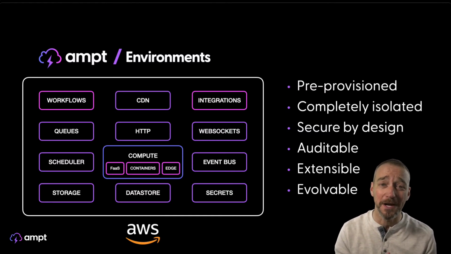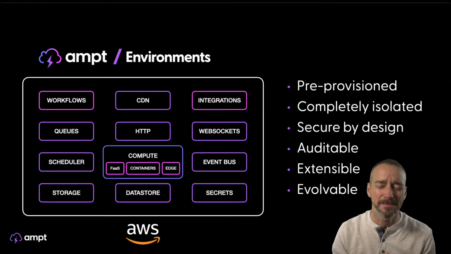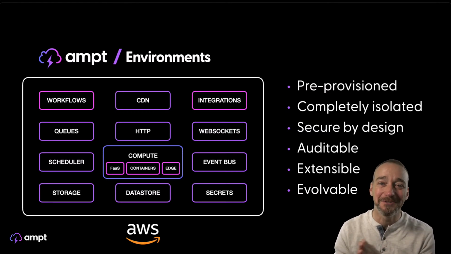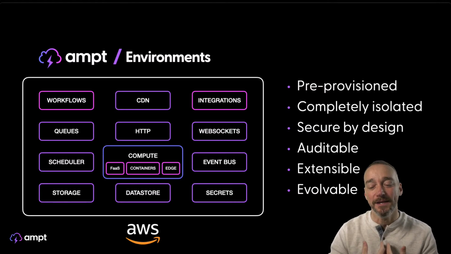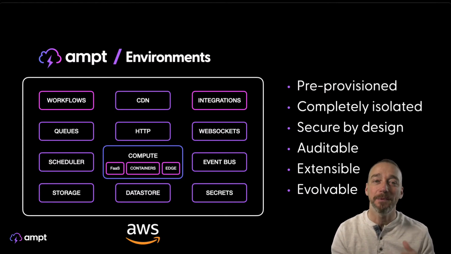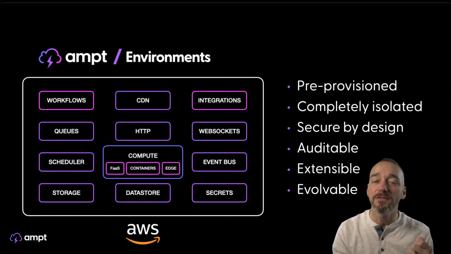The other thing that is super great about this is it's evolvable. So there's a lot of talk about abstractions and things like that. Gregor Hohpe, I always say his last name wrong, has a bunch of great talks about abstractions versus illusions. Very, very cool stuff that he talks about. But again, you're providing an abstraction on top of some of these different services. You don't want to hide a lot of the underlying complexity because there are things that you need to know.